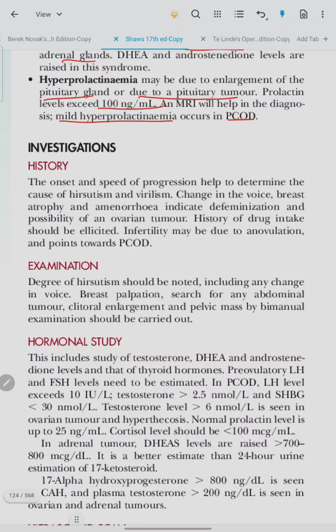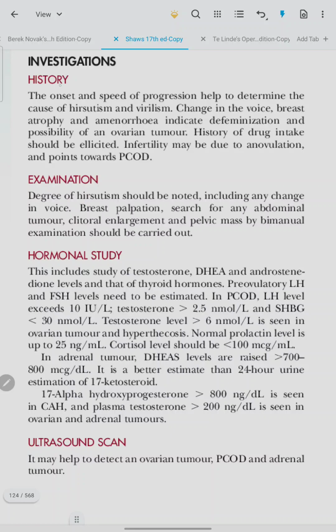Also occurs in PCOD. Investigation includes proper history taking, examination of the external genitalia, and hormonal study, including levels of testosterone, DHEA, androstenedione, and thyroid hormone. Pre-ovulatory LH and FSH levels need to be estimated. In PCOD, LH level exceeds 10 international units per liter.